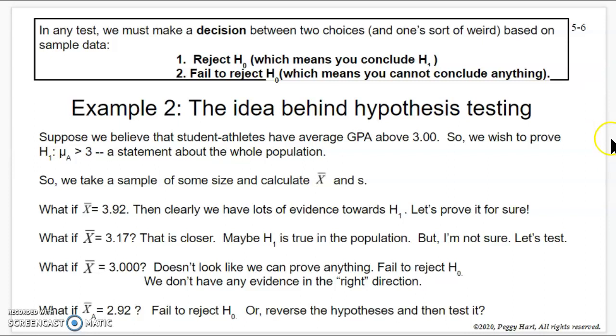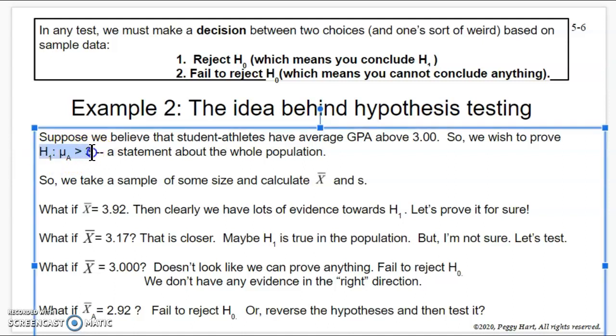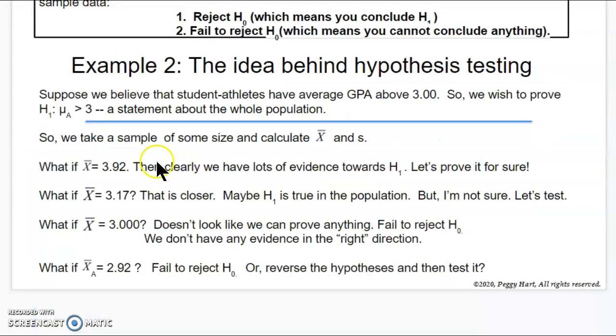Suppose we believe that student athletes have an average GPA above 3.0. And let's say somebody's like, hey, student athletes, they're not good students. I hear that sometimes from new faculty members. I'm like, actually, they're not. They're really good at Doane. So let's say I want to prove that student athletes have a GPA above a B average. So we wish to prove H1. This is what I believe to be true, that the mean for athletes is greater than 3. Notice that's what I would set up. I'm not setting up the H0. We know that would be less than or equal to 3.